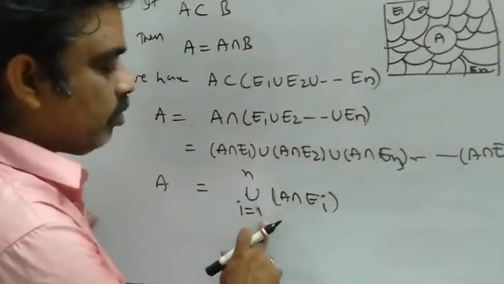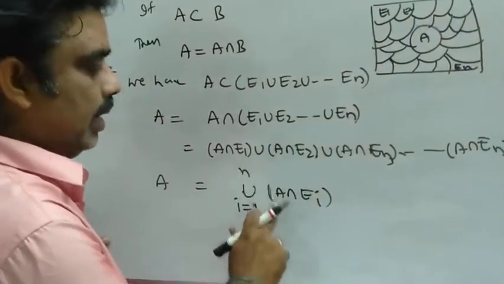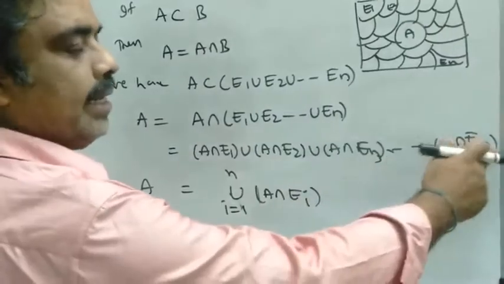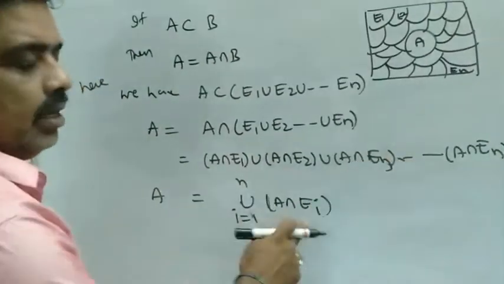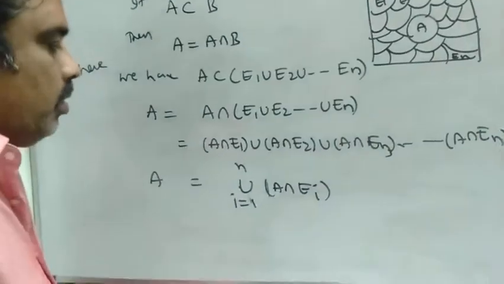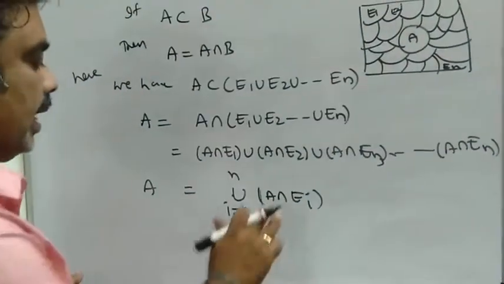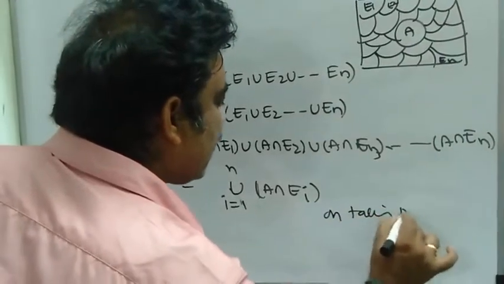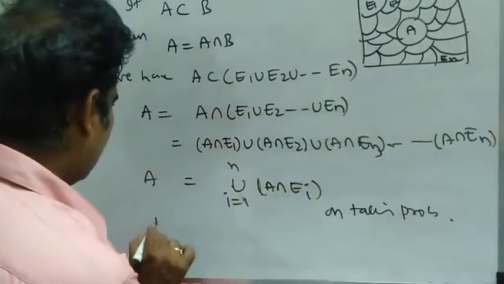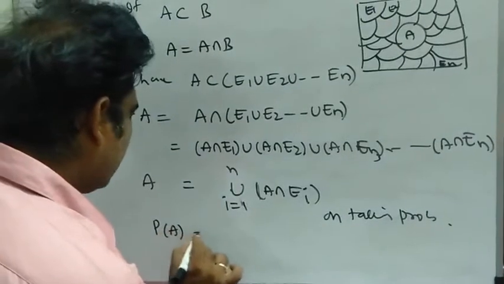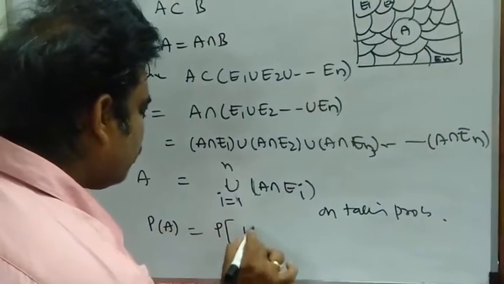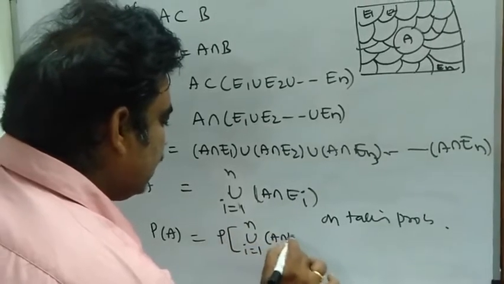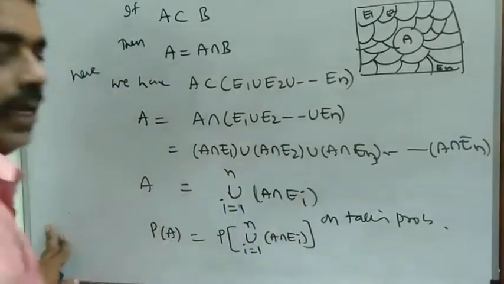This means i equals 1 gives A intersection E1 union, i equals 2 gives A intersection E2, so on up to A intersection En. I have just written it in the notation union i equals 1 to n of A intersection Ei. Now on taking probability on both sides, P(A) is equal to the probability of union i equals 1 to n of A intersection Ei.